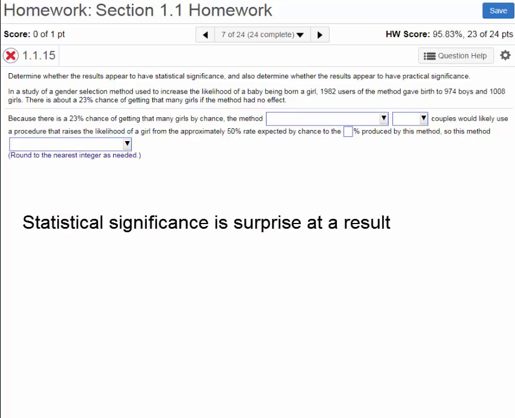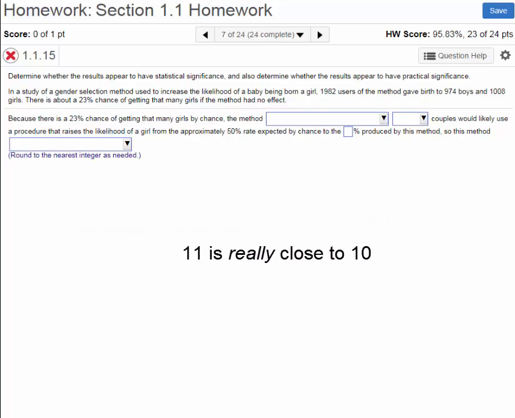So, statistical significance occurs when the result of an experiment gives us unexpected results. Raining for 11 days isn't really unexpected, because once in a while, 11 days of rain would happen, even without the influence of my supposed weather machine.